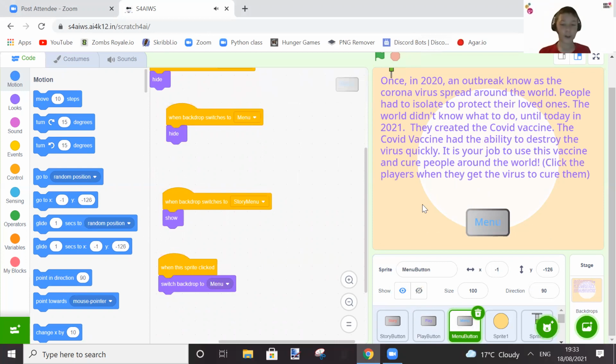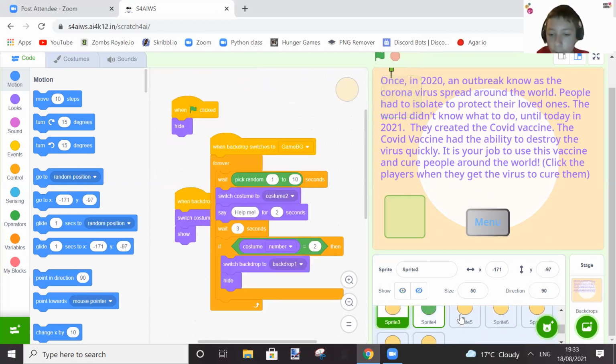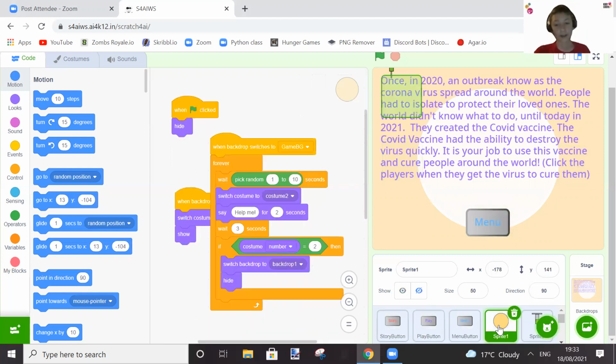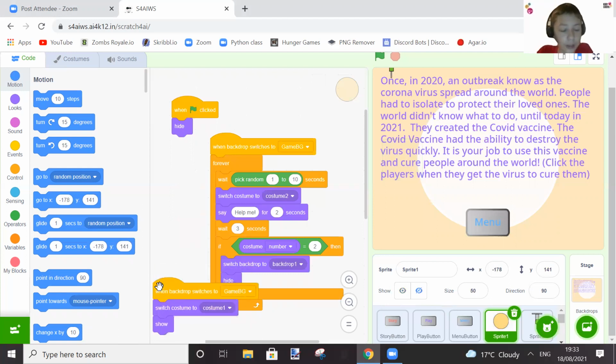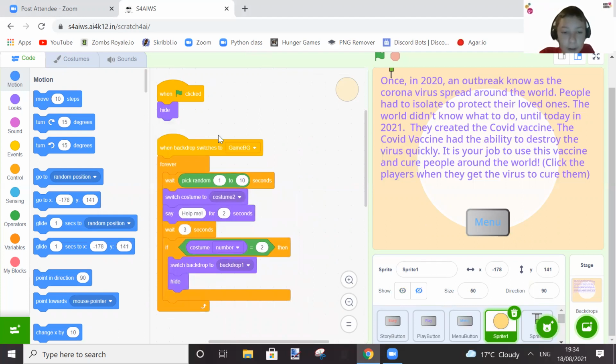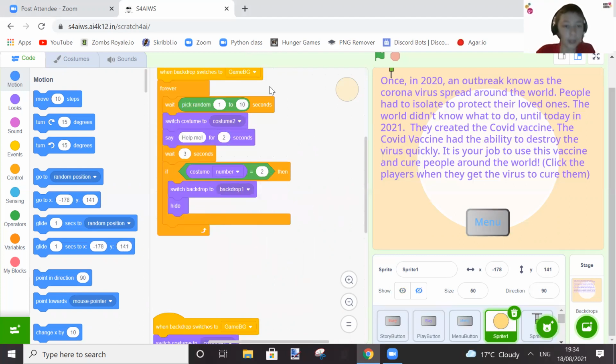So next we have, by the way, these are all the same. These are just each of the different players. I might update this game, maybe make it harder. So basically all these are the characters, the people you have to save. When the flag is clicked, it hides, which is the menu. When the backdrop switches to game background, it will show and it'll say, help me, help me.